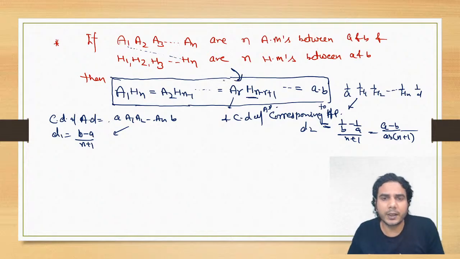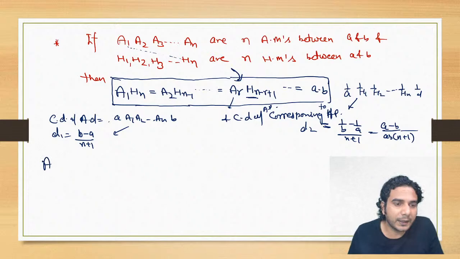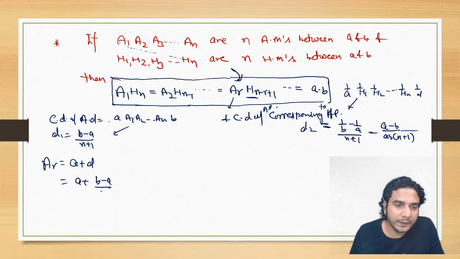Okay. So if this product is okay, then you can put R equal to 1. So you'll get H1, A1, Hn. Keep putting the values of R. All right. So what is AR? AR is nothing but A plus D. So A plus D is what? B minus A divided by n plus 1.